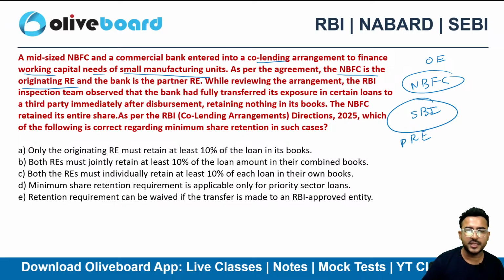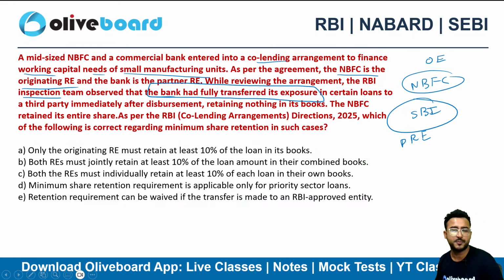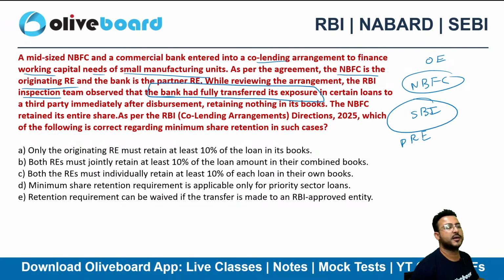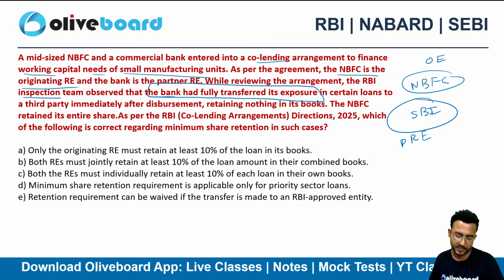While reviewing the arrangement, the RBI inspection team observed that the bank has fully transferred the exposure in a certain loan to a third party intermediary after the disbursement.